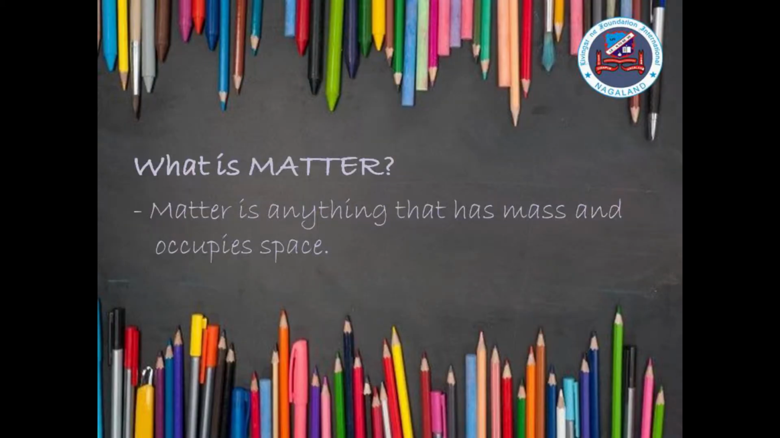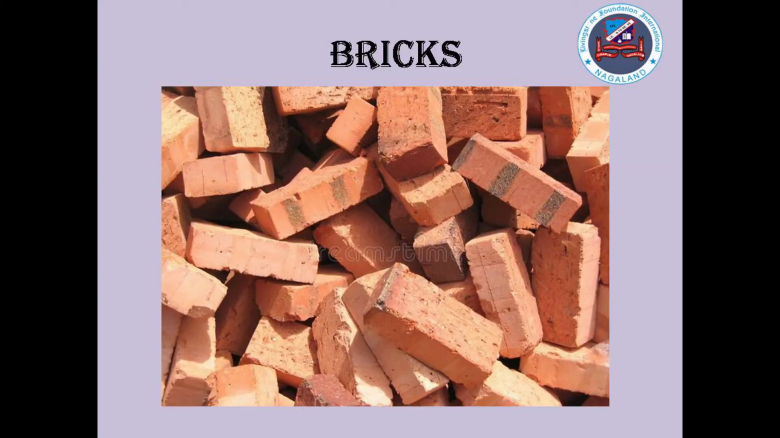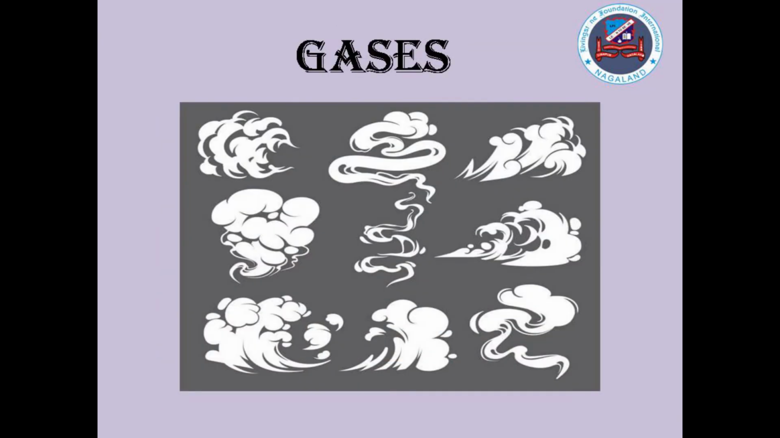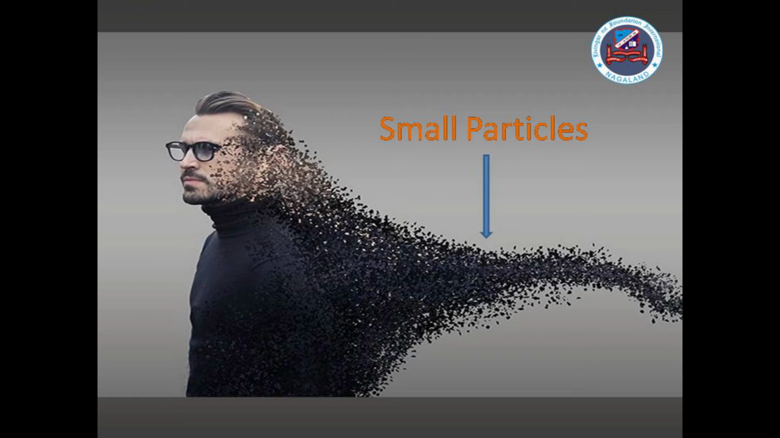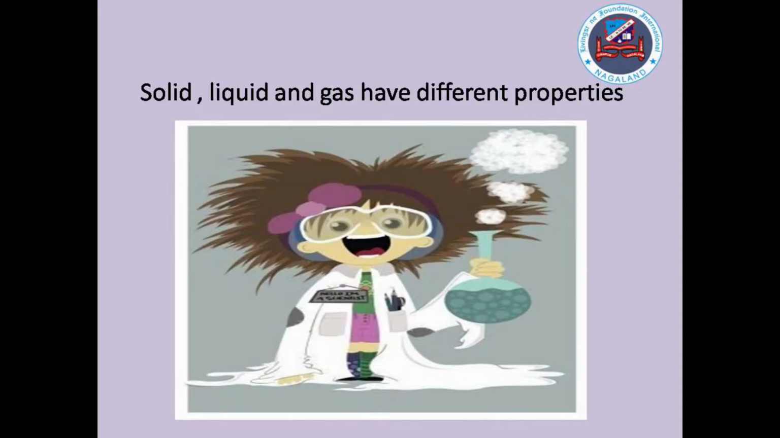What is matter? Matter is anything that has mass and occupies space. For example, bricks, water, and air. Matter is sorted into three groups. These groups are called solid, liquid, and gas. All three forms of matter are made up of very small particles which exist independently. Solid, liquid, and gas have different properties.